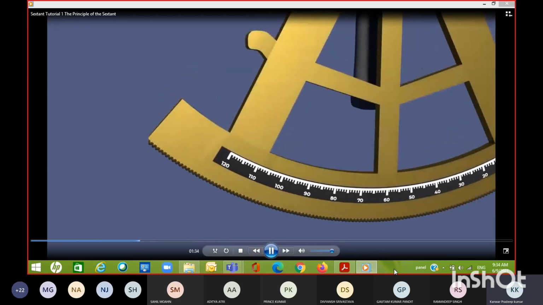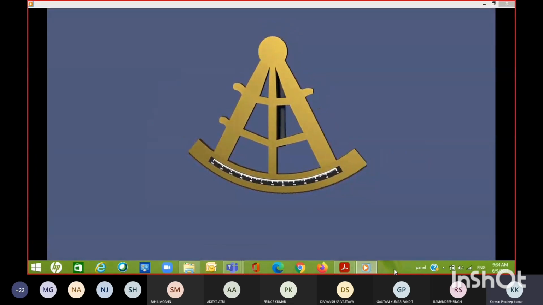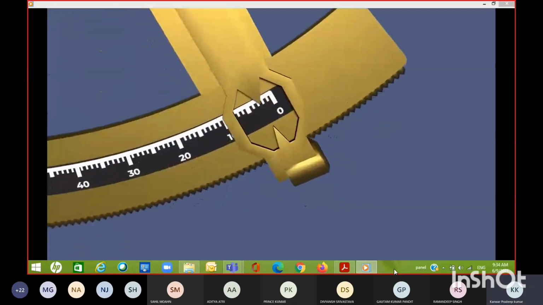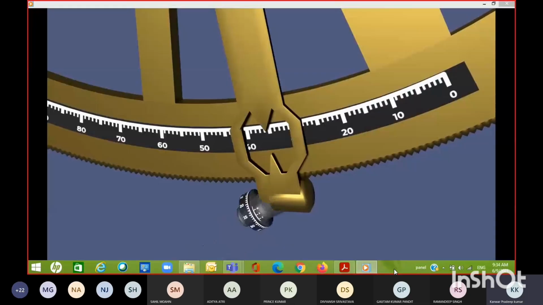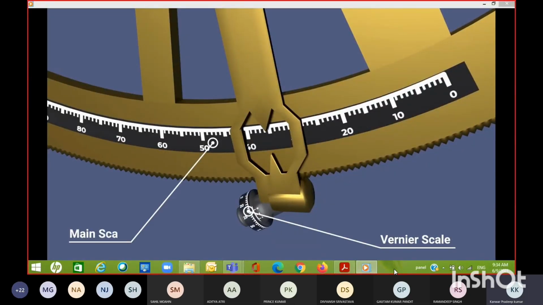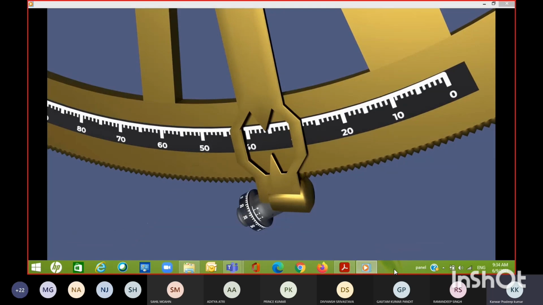which the sextant employs to take its measurements. We're going to come on to that shortly. Attached to the frame is the index arm, and the index arm is the main moving part of the sextant, and you use it to actually take your measurements. At the lower end of the arm, you can see that it lines up with the scale, so you can read off your actual measurement. At the bottom of the index arm is a vernier scale and a micrometer drum. These are used, along with the main scale, to get a very precise measurement. The sextant should be able to measure angles to within 0.1 minutes with the vernier scale. Next to the vernier scale is a clamp, and the clamp is used to release that scale so that the index arm can move freely.